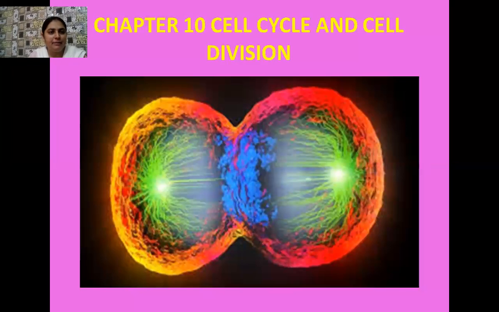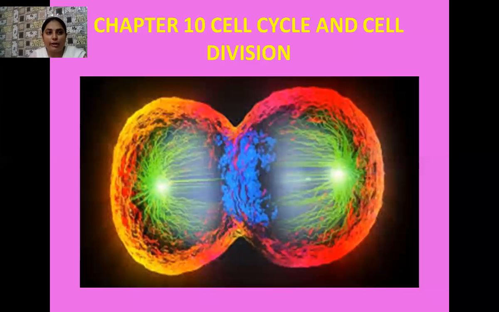Why does this happen? Because this parental cell later has to give birth to daughter cells. And for the daughter cells, this parent cell makes the necessary arrangements. This parent cell has to distribute different organelles to the daughter cells. It may be mitochondria, endoplasmic reticulum, Golgi apparatus, centrioles in the case of an animal cell, vacuoles, whatever.